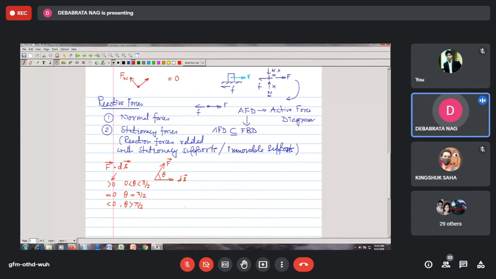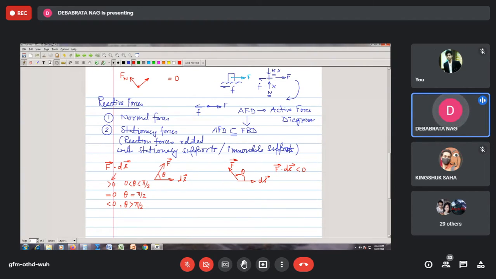This is especially the case when your displacement is in this direction and your force is in this direction. This is your F bar and this is your ds bar. Since this angle theta is an obtuse angle, obviously the dot product between these two will be a negative number. It is going to be less than 0.